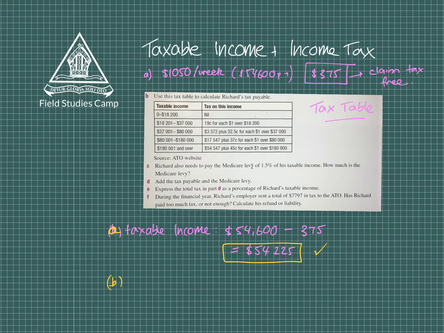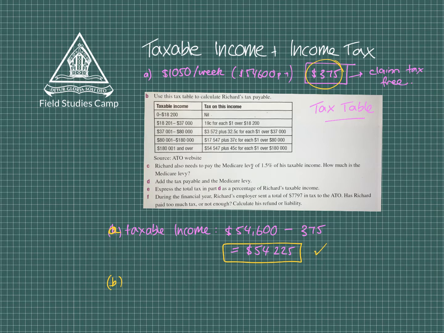Part B will ask us to find the tax. Now, you might just be asked as a straight off question. You still need to find that amount. If there are no taxable claims, then we obviously don't have to deduct anything. You might say, well, why can't I deduct heaps more than $375? Well, whatever you deduct, you have to have receipts for. I think it's up to $300. So once you go over $300, then you have to have receipts for it. So that's the kind of thing behind it. So now I can go to Part B, which says to pay some tax.